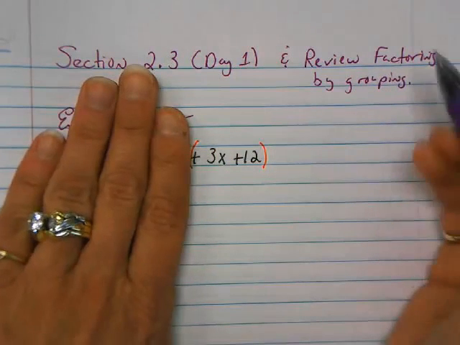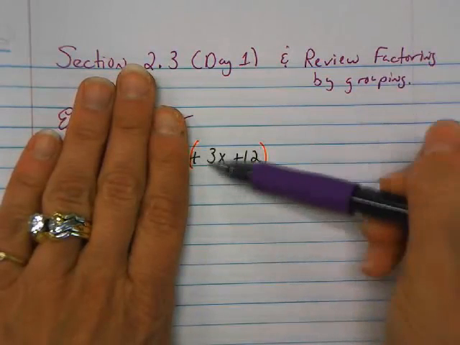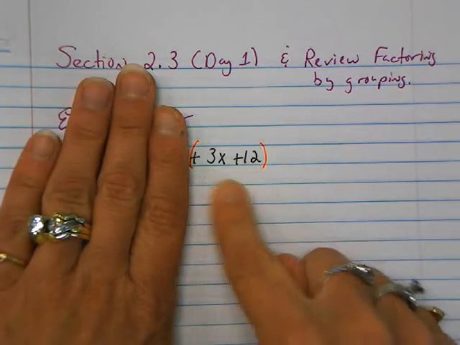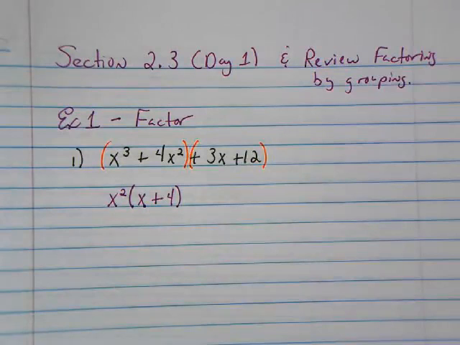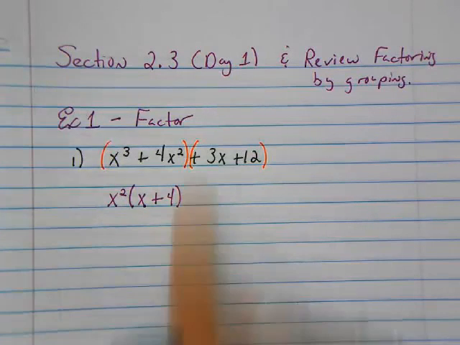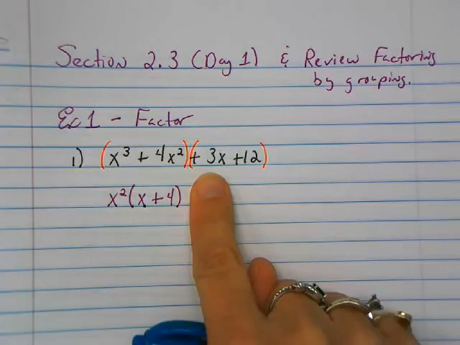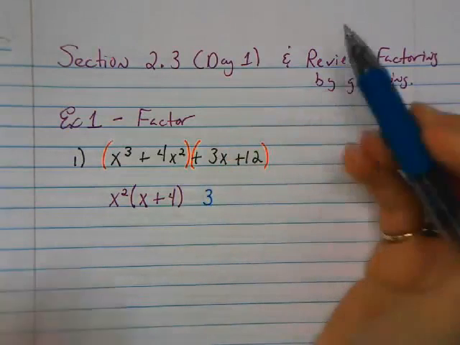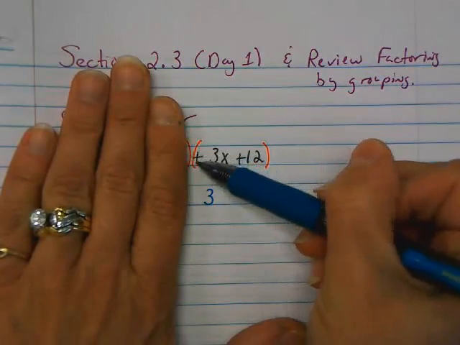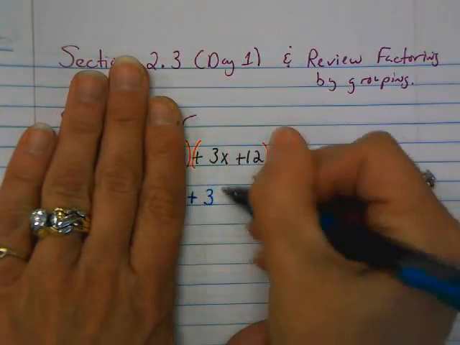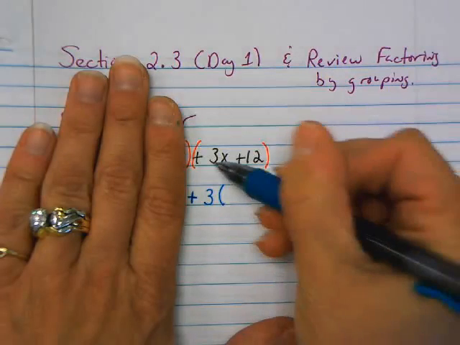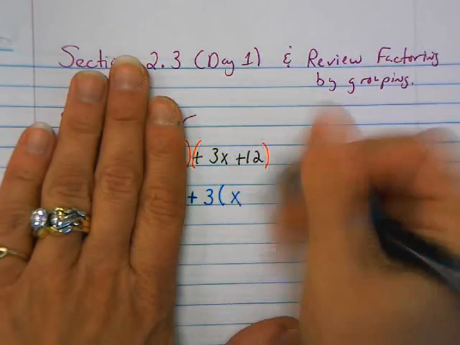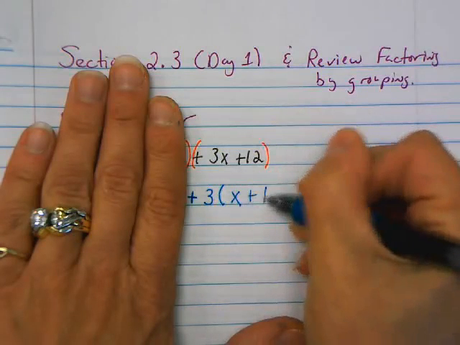Now let's look at the second parenthesis. So when I look here, I say, well, what do these have in common? What's their GCF? And hopefully you say that the only thing they have in common is a 3. Now remember, when you get in a pickle, 1 is a common factor to every term. So worst case scenario, you can always factor out a 1. But in this case, I'm going to factor out a 3. And I want you to always factor out the sign that is here. So I'm going to factor out actually a positive 3. So 3x, when you factor it out, it's like dividing. So 3x divided by 3 is x, and 12 divided by 3 is 4.